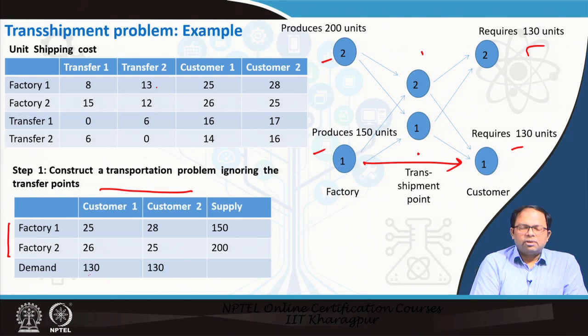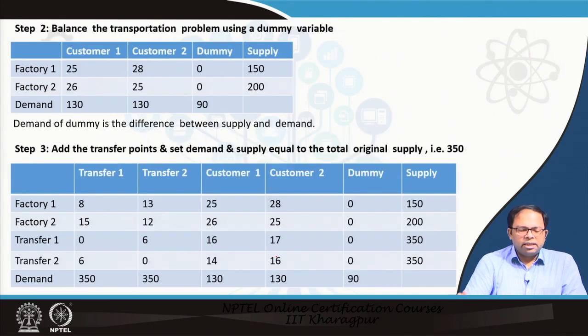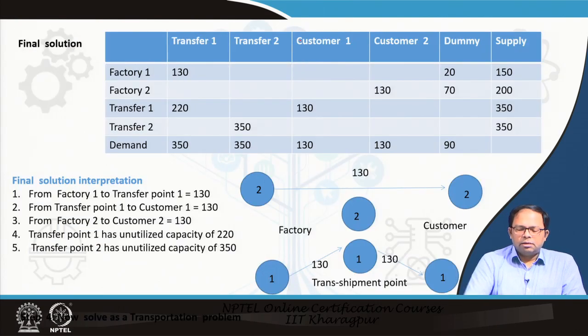But as we see, this one is not balanced. So this is 130 plus 130 is equal to 260, whereas 200 plus 150 is 350. So this one is not balanced. So the next step is to balance this. So we balance this using a dummy variable.